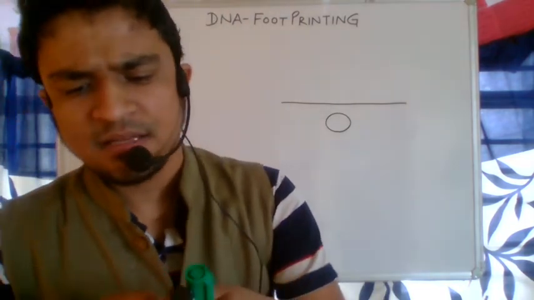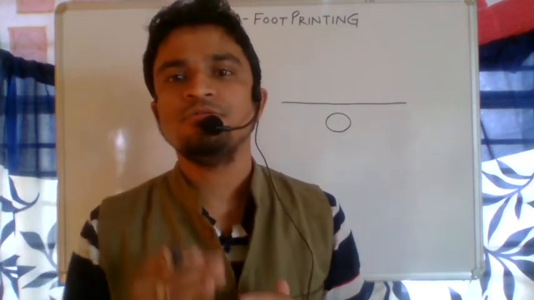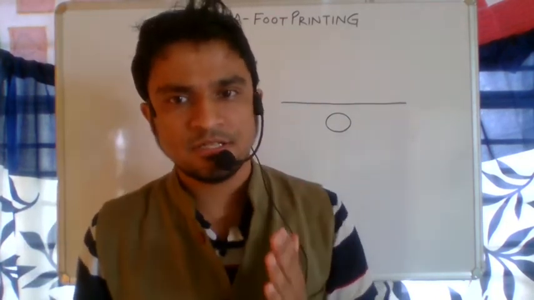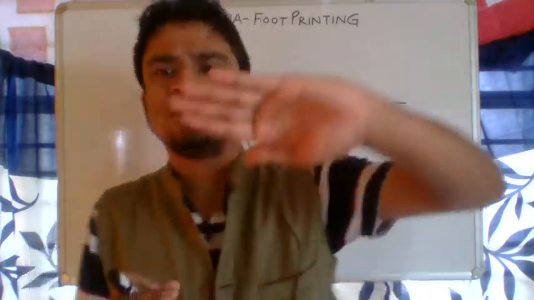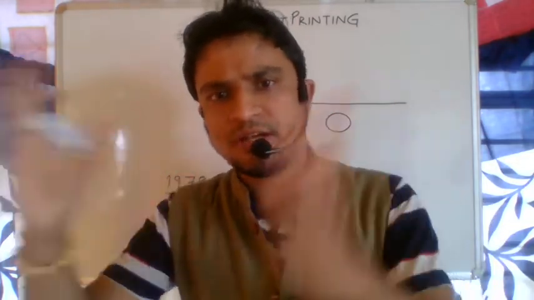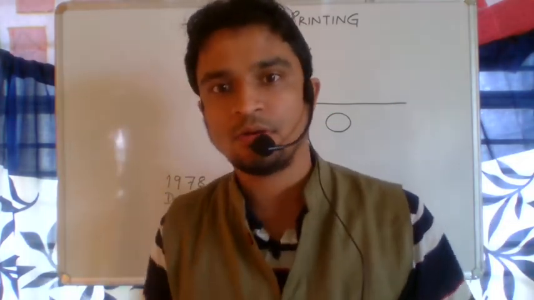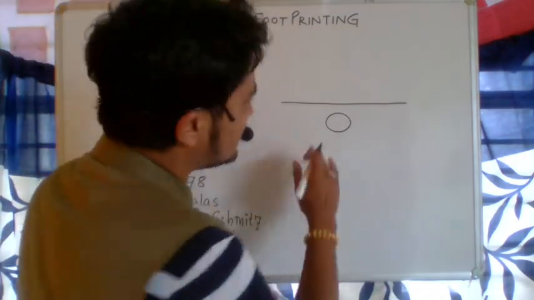So what is the basic criterion of fingerprinting? In fingerprinting, we use repetitive DNA, VNTR. We will talk about it in later videos. There, this VNTR region is cut by a restriction enzyme and you compare the DNA profile with that of the criminal or the suspect. But in DNA footprinting, it is like this.